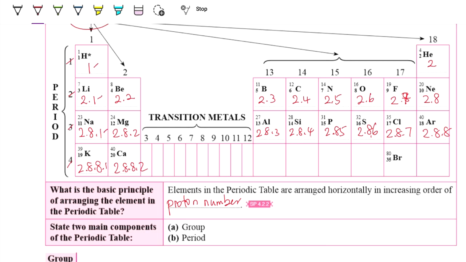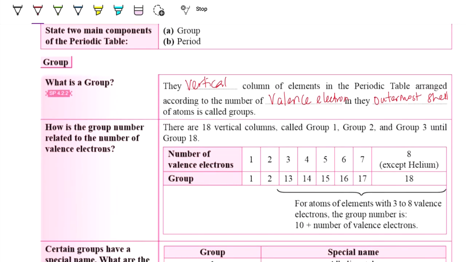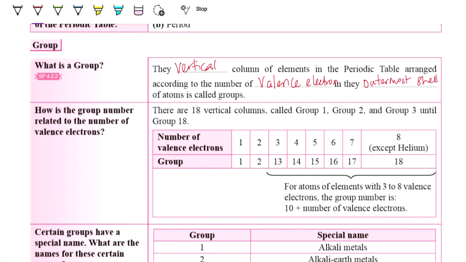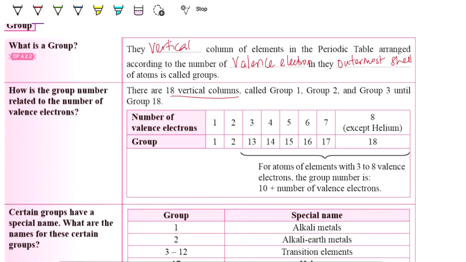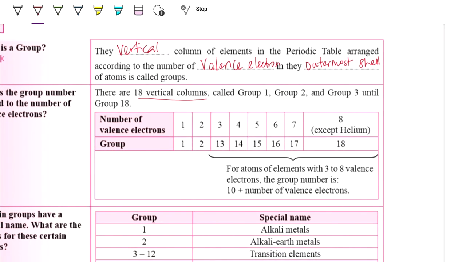And then for group 13, for example, there are 3 valence electrons, and so on. So how is the group number related to the number of valence electrons? There are 18 vertical columns, so group 1, 2, and 3 until group 18. If there is 1 valence electron, it is group 1. 2 valence electrons, group 2. Then 3 is 13, 4 is 14, and so on until 18.